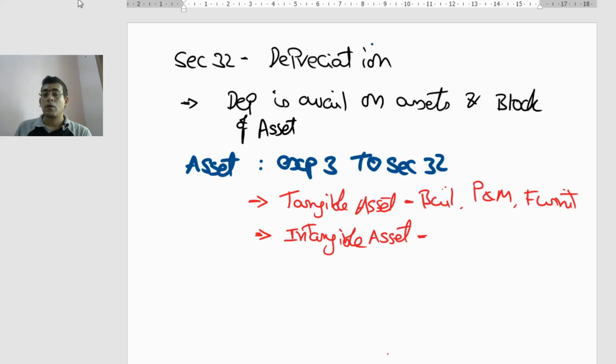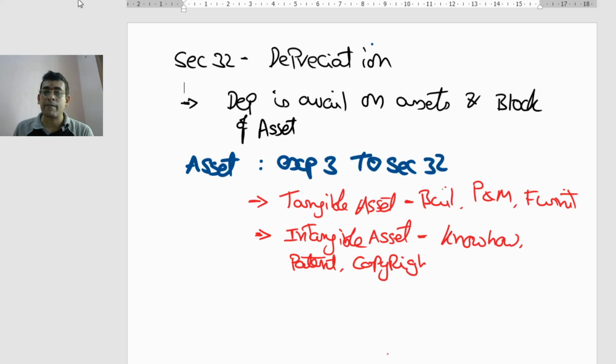Now, what is the meaning of intangible asset? Any sort of asset which cannot be seen or touched is your intangible asset. Let us take a few examples. You have know-how, a patent, a copyright, or a trademark.